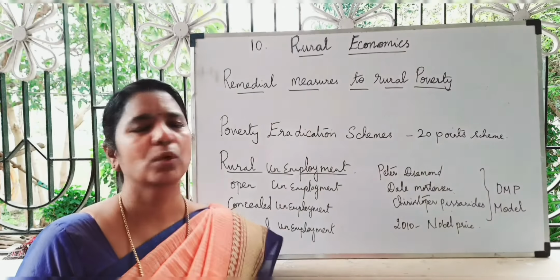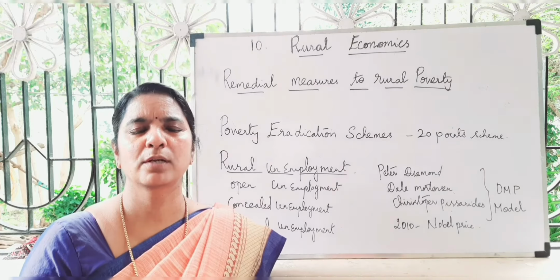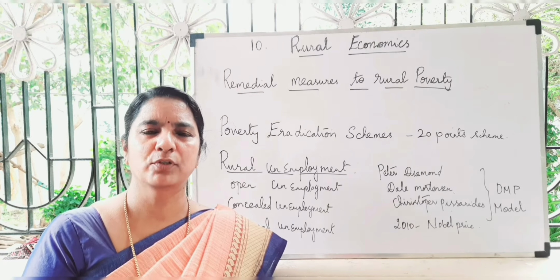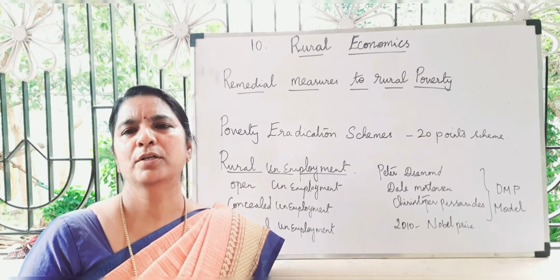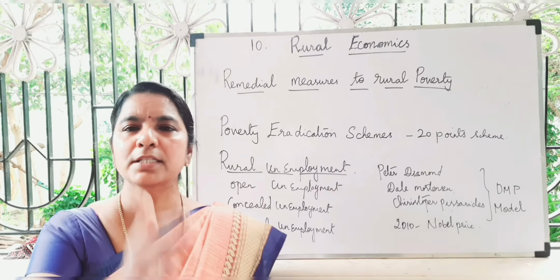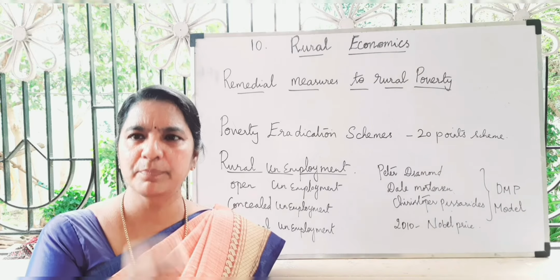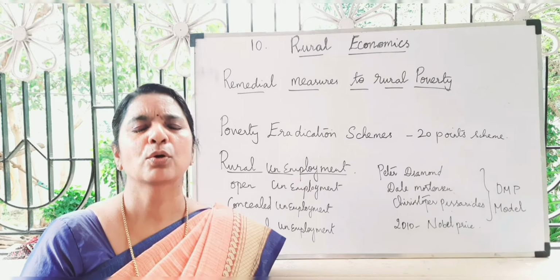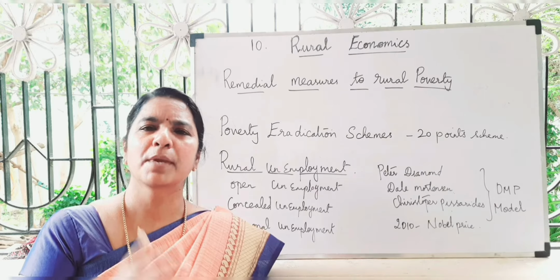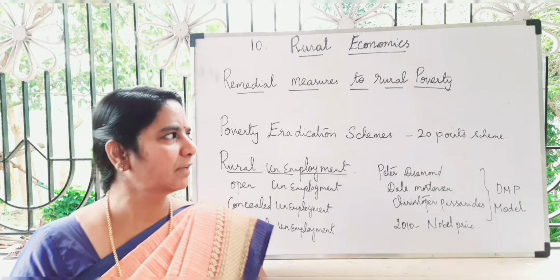Remedial measures to rural poverty. To eradicate rural poverty, what measures do they have to take? Creating or increasing employment opportunity will be the main measure to avoid rural poverty. The government of India has launched many poverty alleviation schemes, that is, the